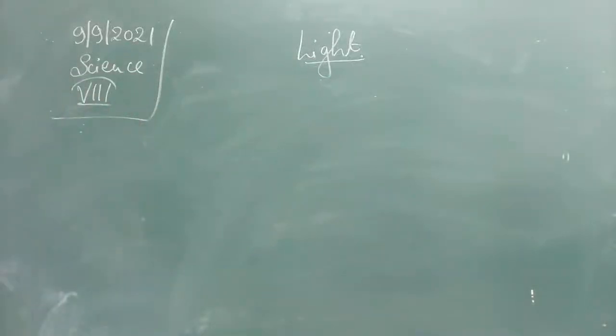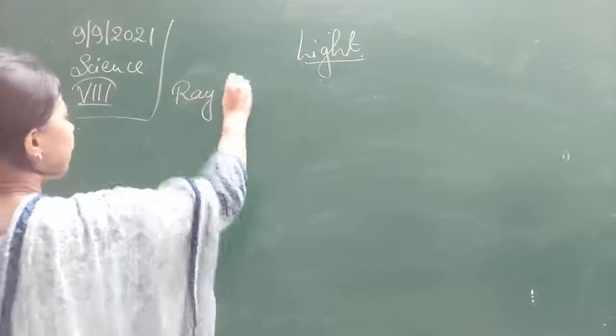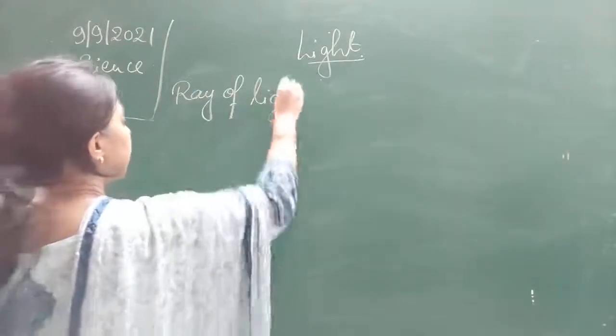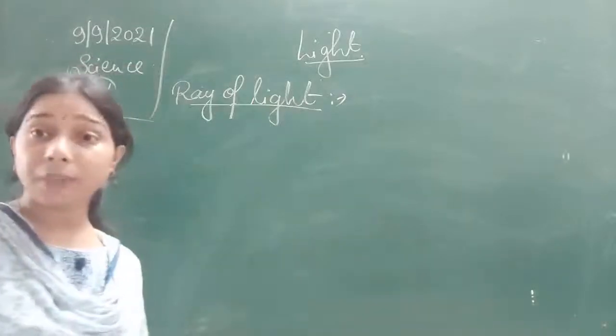So what is the difference between a ray of light and a beam of light?